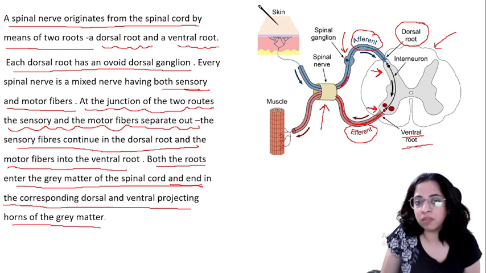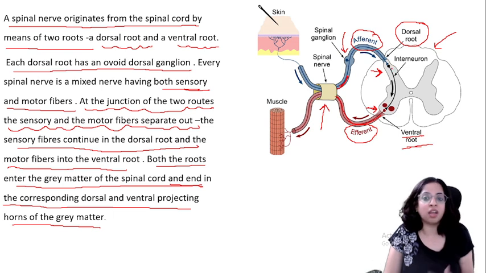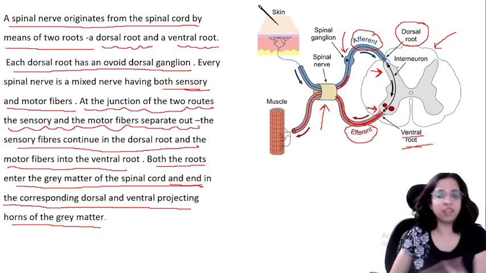The spinal nerve is there. It is carrying both the fibers. So the afferent or the sensory comes here. It reaches the gray matter of the spinal cord. This is the reflex arc. I will explain reflex arc in the reflexes session in the next class.